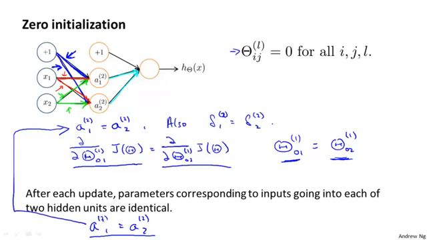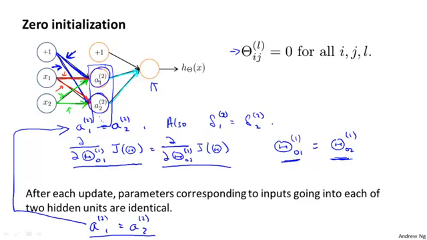And what this means is that your neural network really can't compute very interesting functions, right? Imagine that you had not only two hidden units, but many, many hidden units. Then what this is saying is that all of your hidden units are computing the exact same feature, the exact same function of the input. And this is a highly redundant representation, because your final logistic regression unit really gets to see only one feature, because all of these are the same. And this prevents your neural network from learning something interesting.